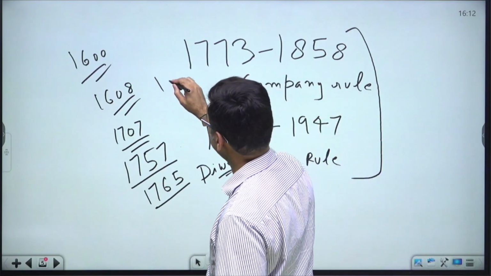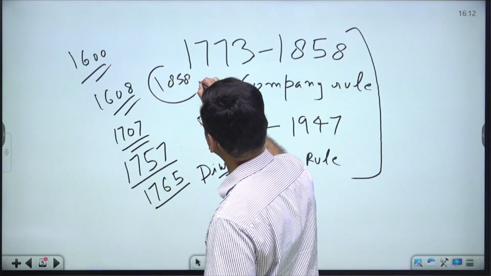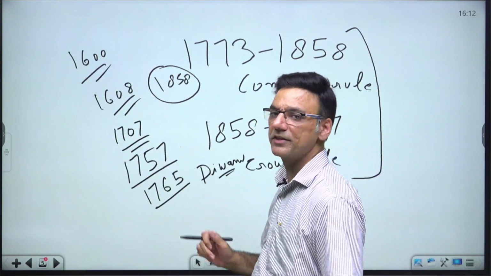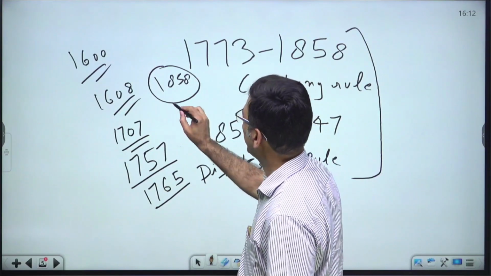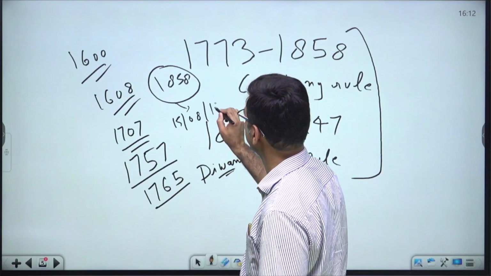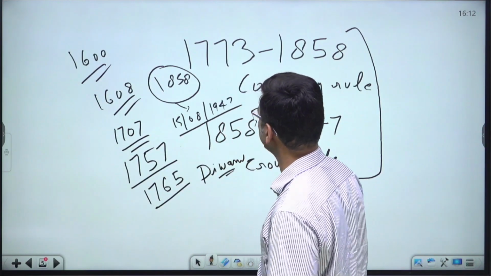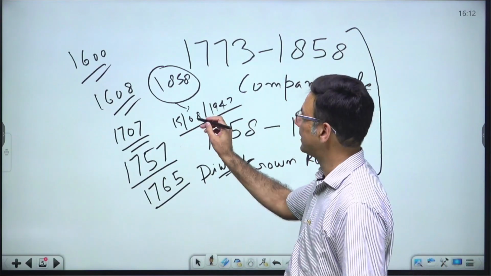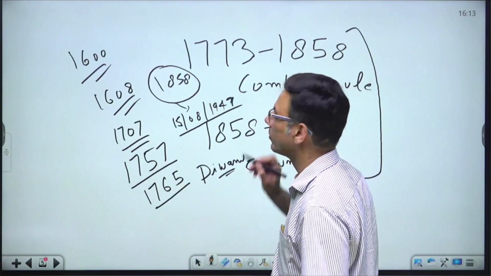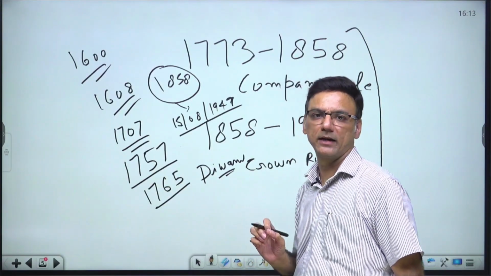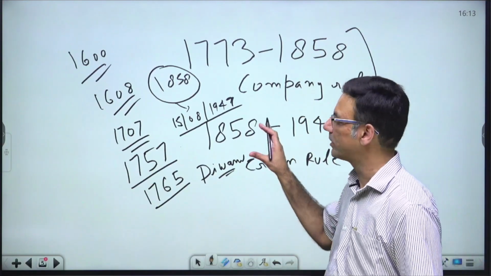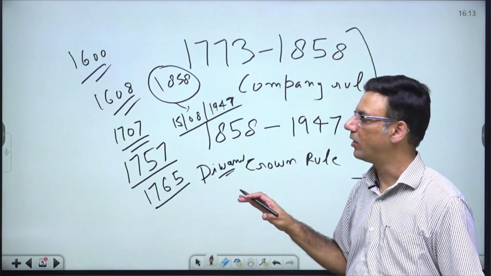Then year 1858, when the British Crown took direct control over the administration of the territories occupied by the East India Company in India. And from that time till the 15th August 1947, when we got independence, the British Crown continued its rule. And after that, there was framing of the constitution, right? I told you what is the meaning of constitution. It is the supreme law of the land, and it tells us the rules which every person has to follow in the country, and it tells us about the powers of the government and rights of the citizens.